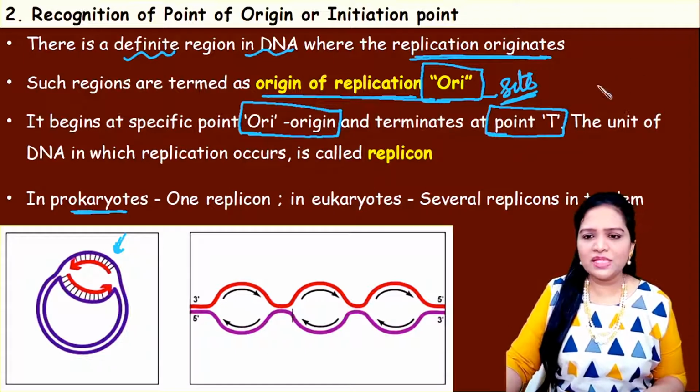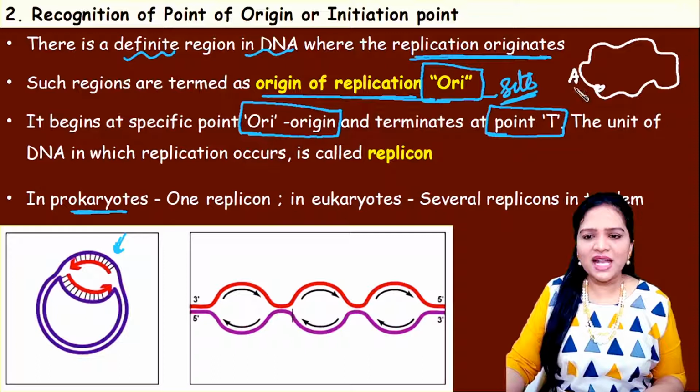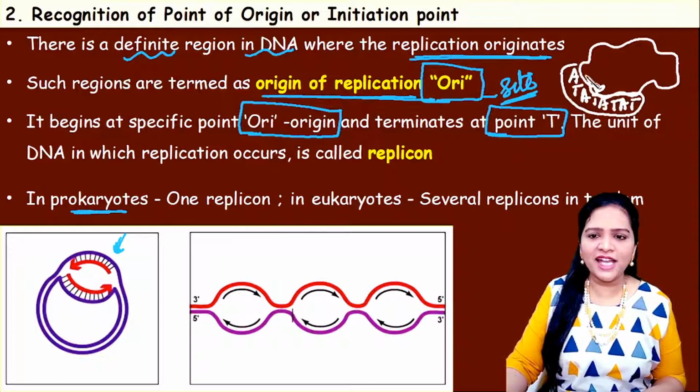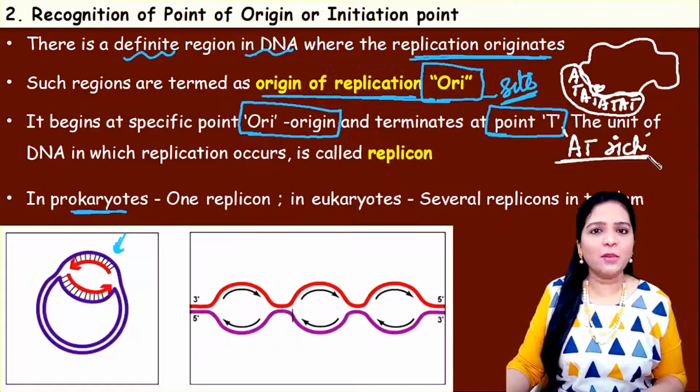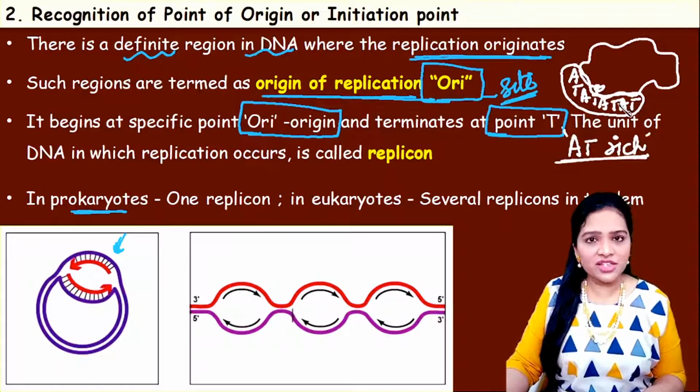If you see a DNA strand like this, the region which is rich in adenine and thymine, which we call the AT rich region, is the point of origin which will be recognized by the DNA helicase enzyme.